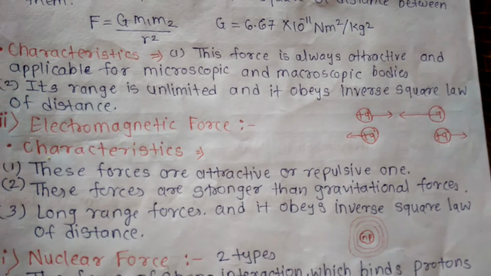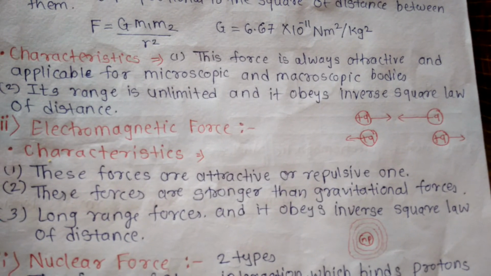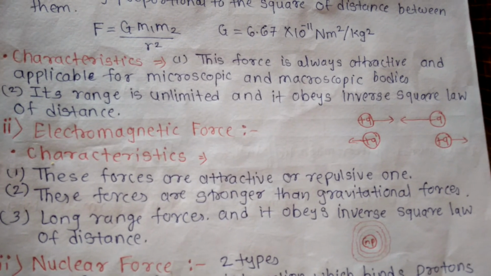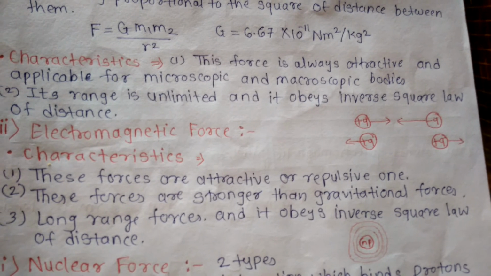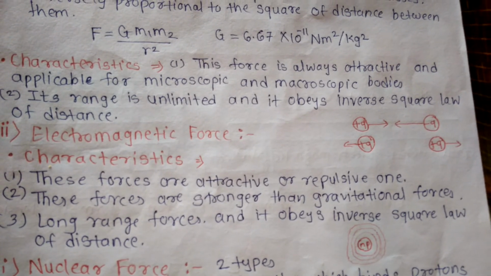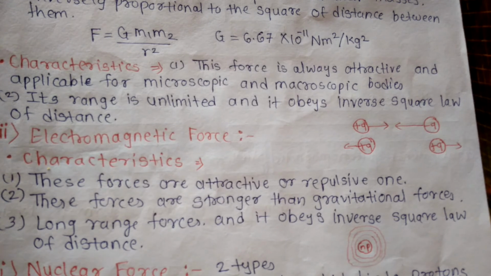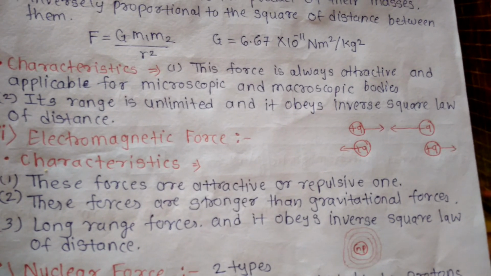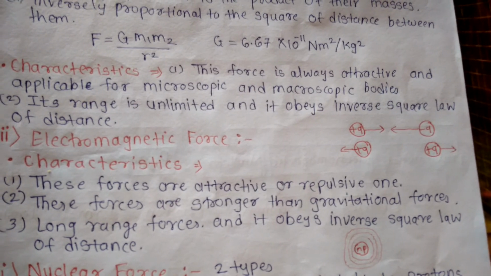An example is when current flows through two parallel conductors, a magnetic field is produced by one of the conductors and a magnetic force acts on the other conductor. If the directions of the currents flowing through the conductors are the same, they attract each other. Whereas when the currents are flowing in opposite directions, they repel each other.